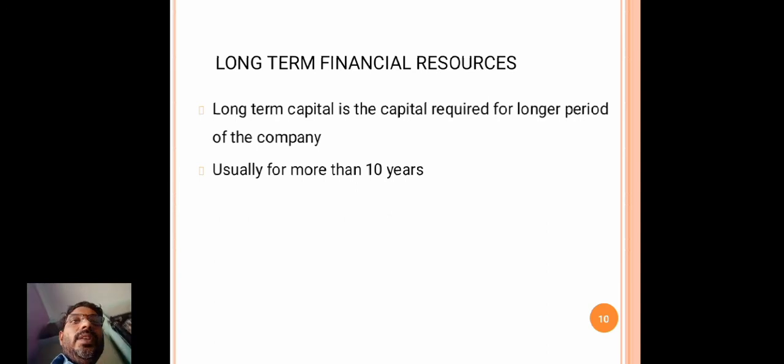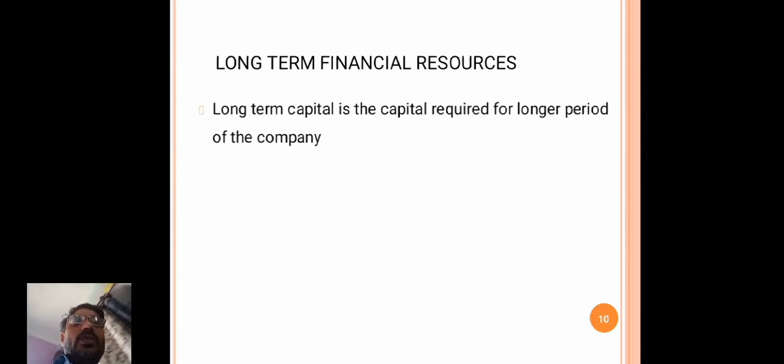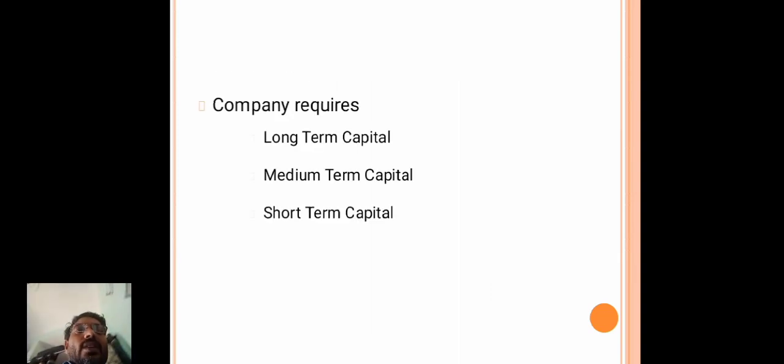These come under either long term, medium term, or short term. So the total capital of a company is needed in three ways: long term, medium term, and short term.